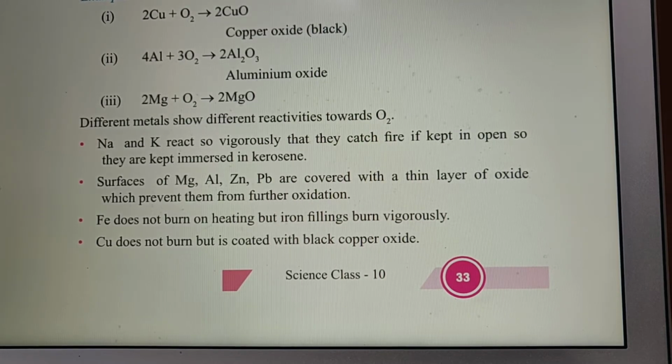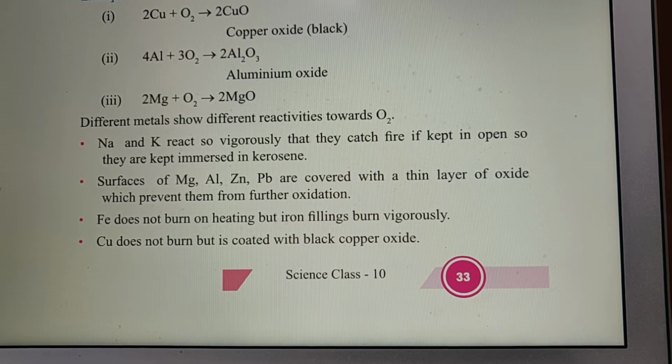Surfaces of magnesium, aluminium, zinc and lead are covered with a thin layer of oxide which prevents them from further oxidation.